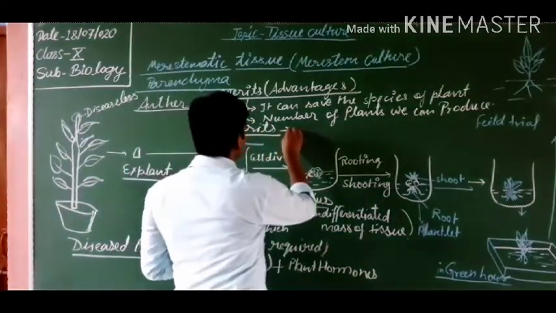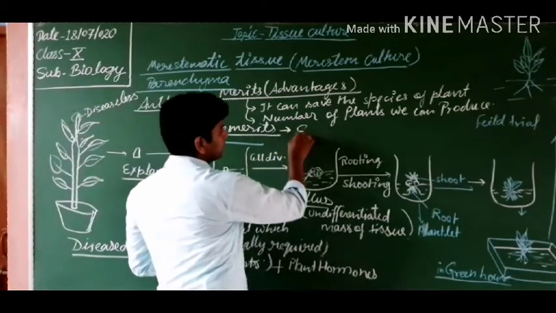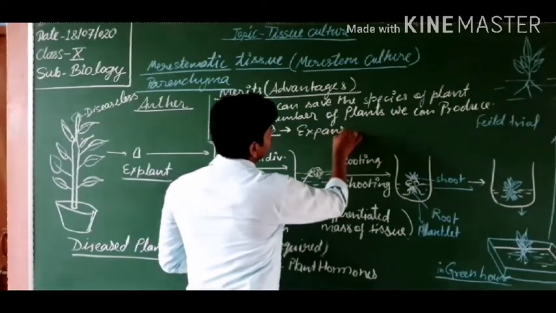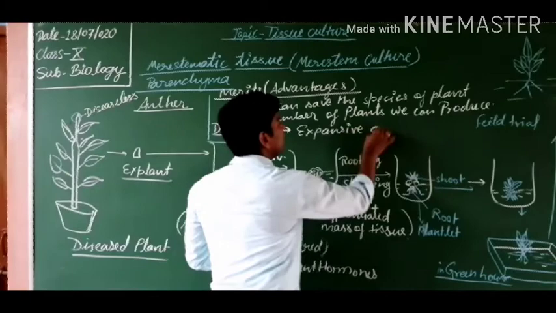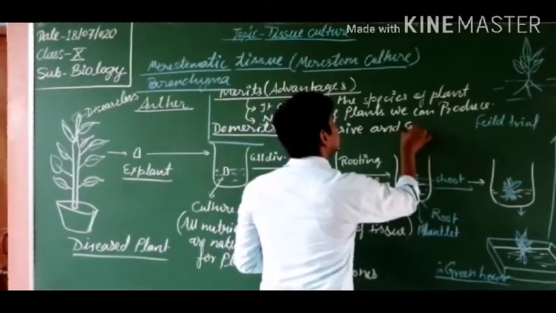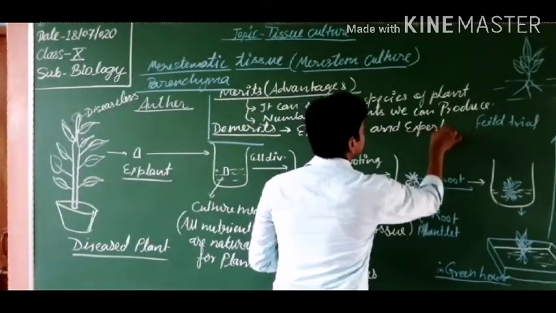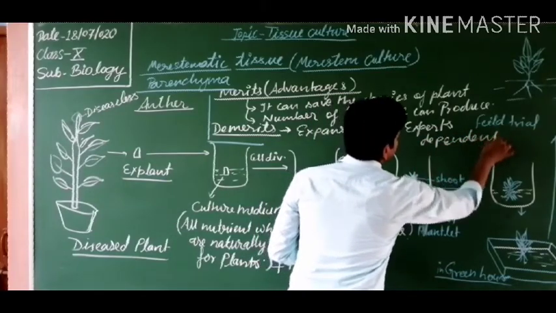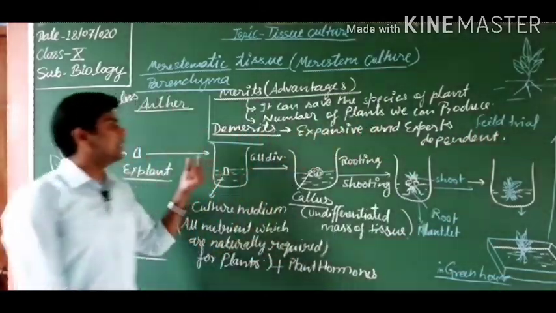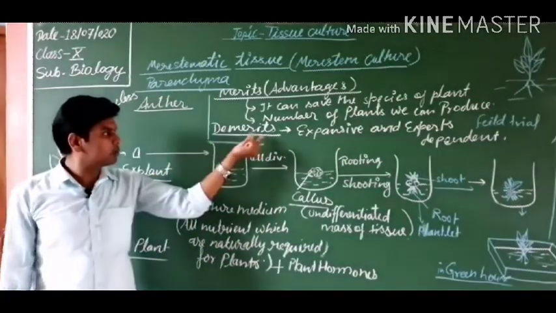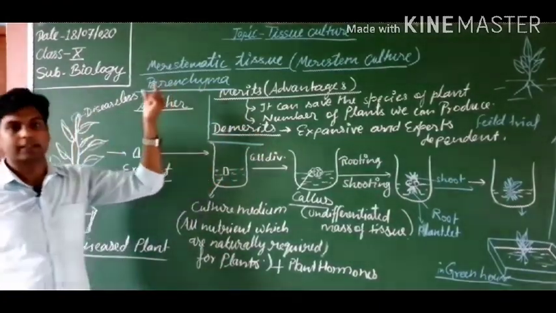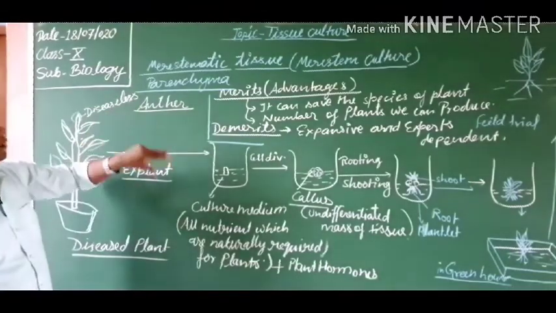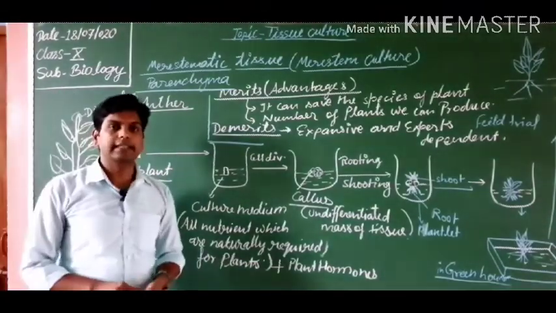So the demerits are that it is expensive and expert dependent. These are the two demerits of this process. Got it? So students, that is all about tissue culture.